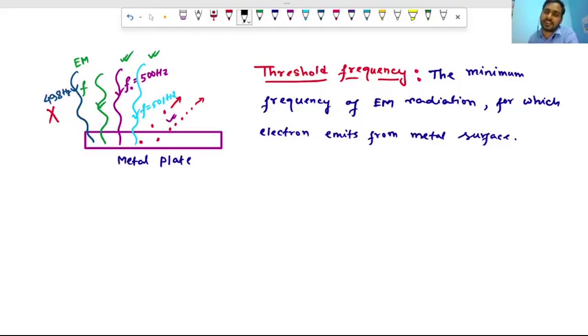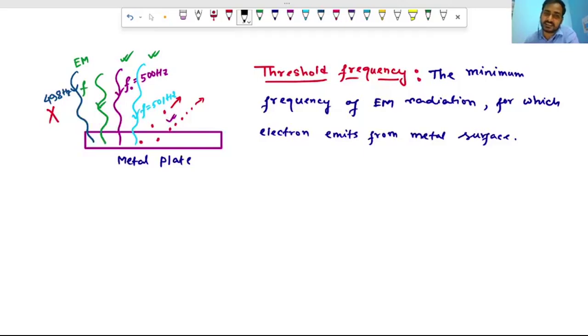The electron needs some energy to get out of this metal surface. Probably here the energy is supplied by the electromagnetic radiation or light wave. But then why do frequencies less than the threshold frequency not emit the electron out of the metal surface?